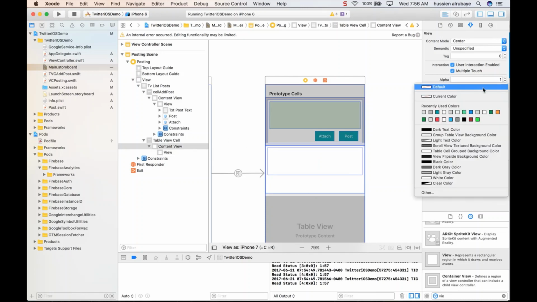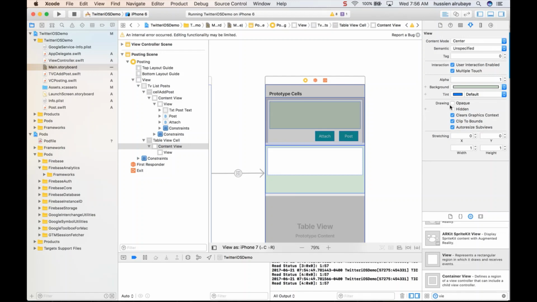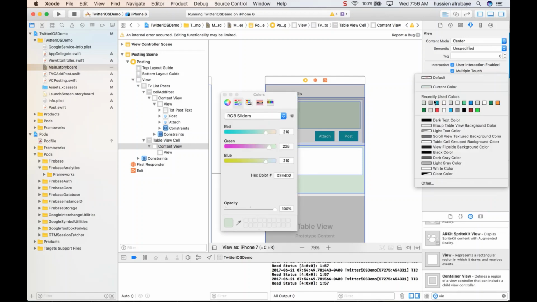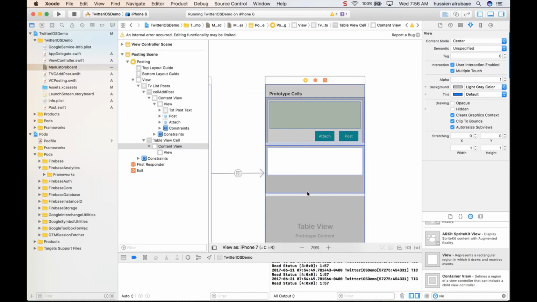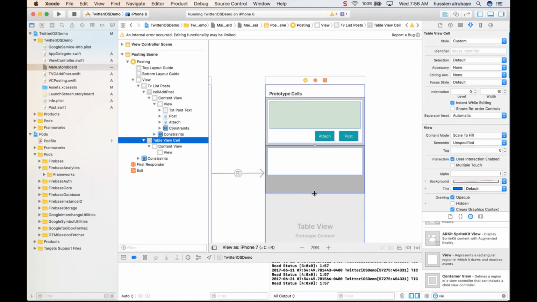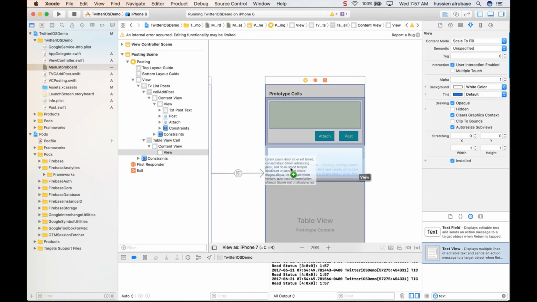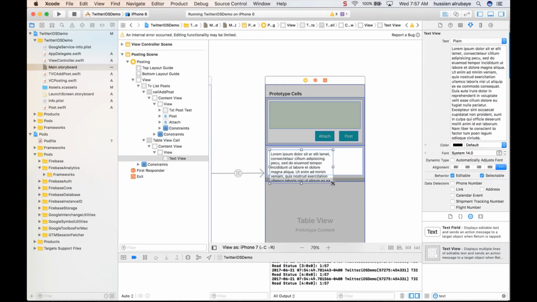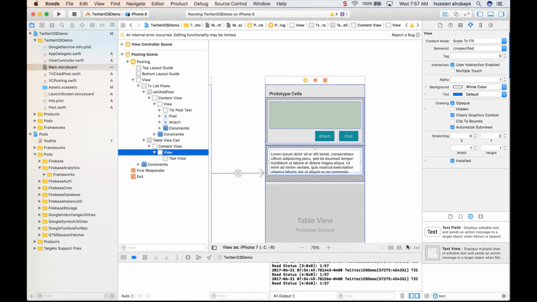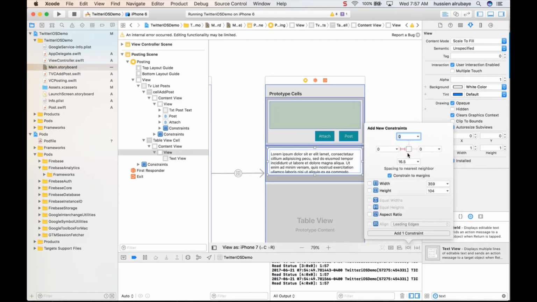So this one should be a background, which is that background that I have. No, that one should be D4, whatever. And this is the one. And I make sure this cell should go less. And I have to show here the text view, not text view, text field. And boom, show here whatever you have as a post. So this cell also needs to be pinned. So first of all, I have this view. To pin this view, the process is not complex. So pin it from all the places, and make sure to fix width, fix height.